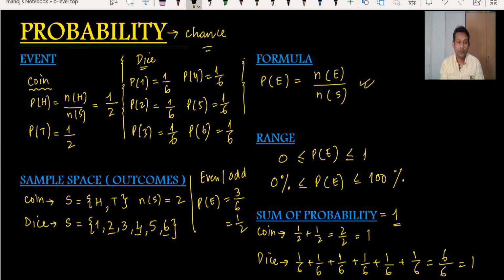So in this video, I explained what we mean by probability and what the main terms in probability are. These 5 terms I have used. Using these 5 terms in probability, we can move further with the simple and the advanced, complex probability of O level maths and other maths.